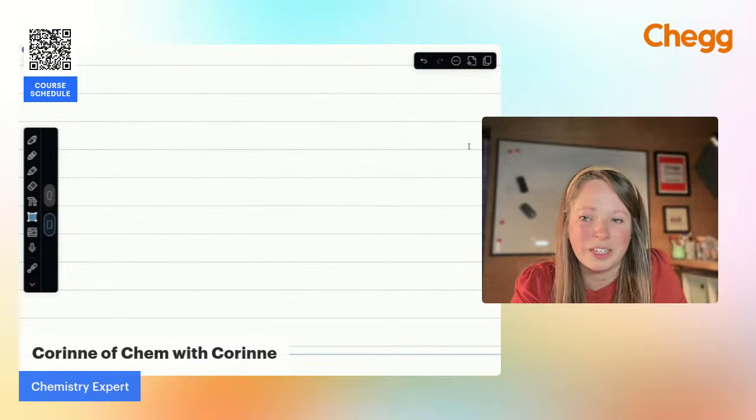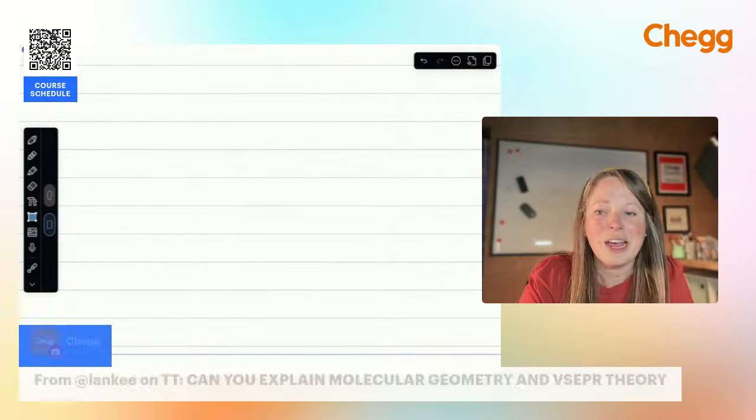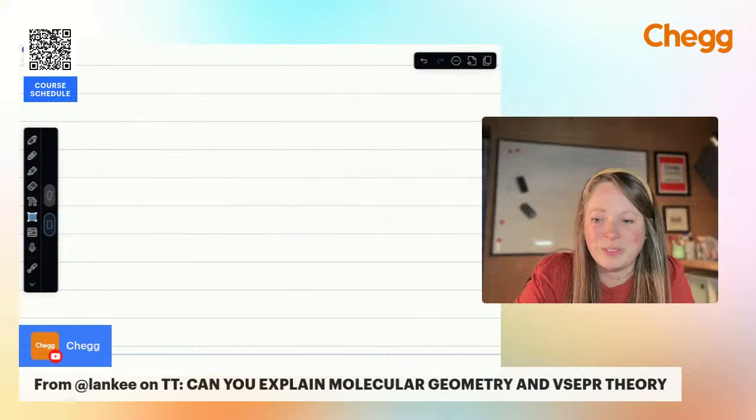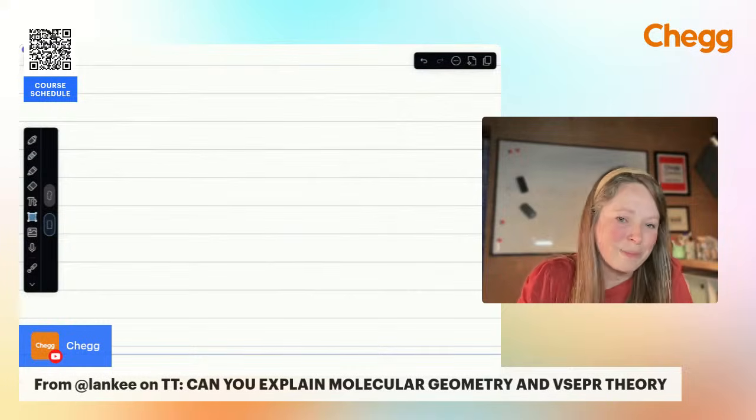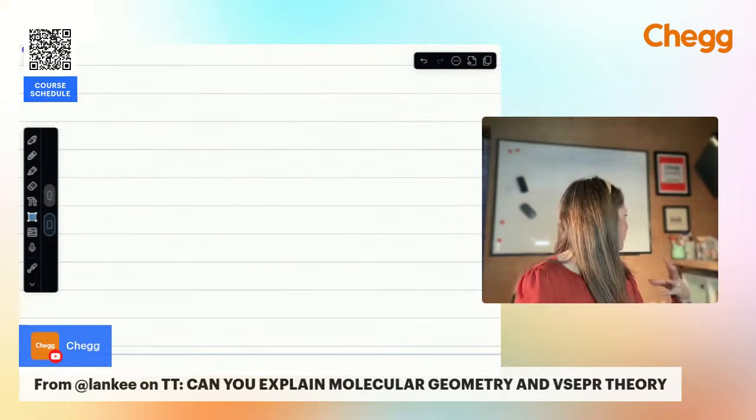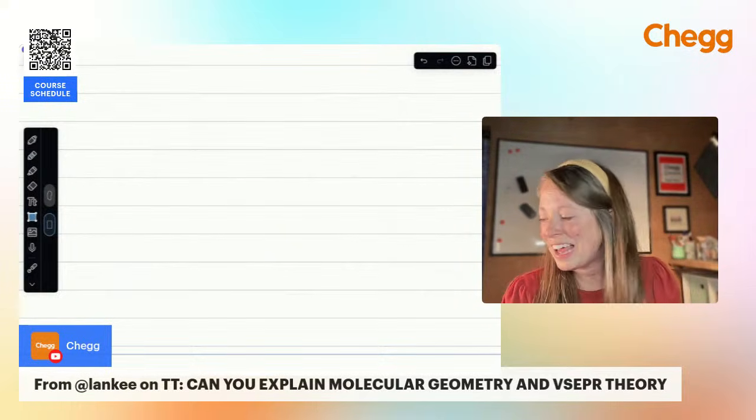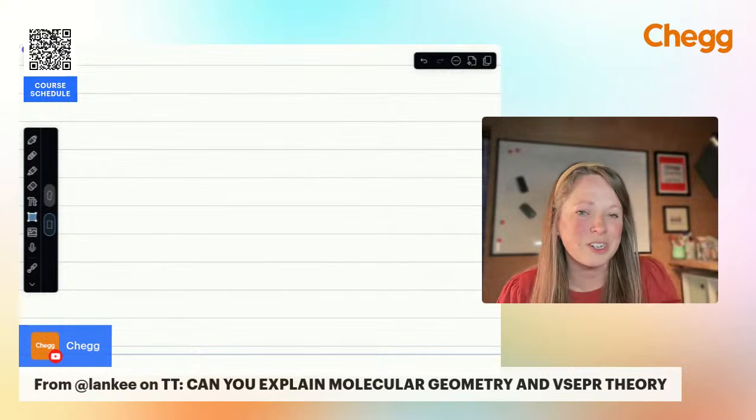Can you explain molecular geometry and VSEPR theory? Absolutely. All right, so now we're going to switch gears. We just did resonance and formal charge. We're going to switch gears and just do some molecular geometry. And I have structures somewhere here in my basement. I should have had those ready for you because it's so much easier to see this.